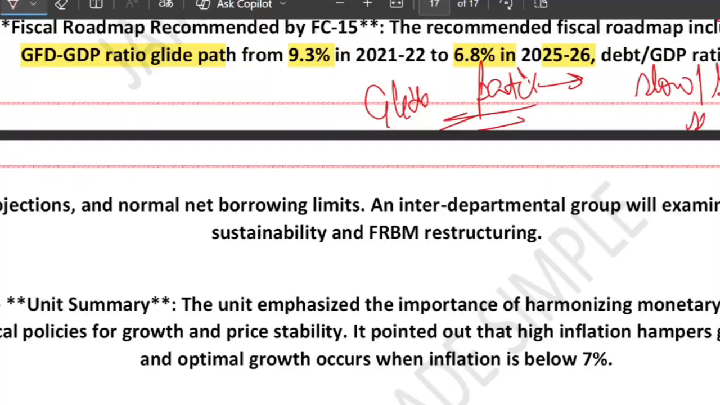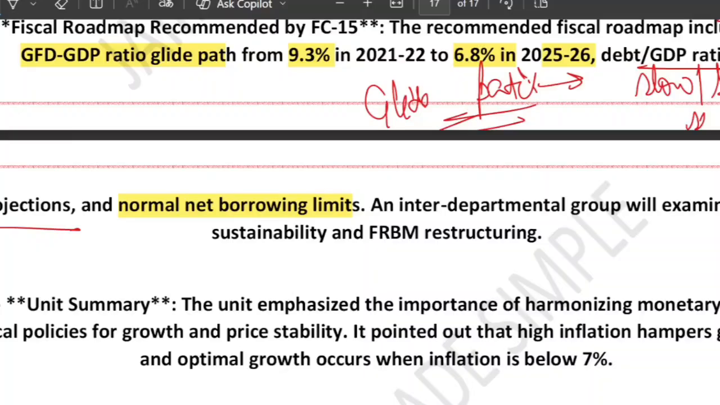This was the target. Then comes the debt GDP ratio, which means the Finance Commission also projected how India's debt should come down gradually over the coming years to ensure long-term sustainability. The third thing is the normal net borrowing limit. It also recommended a normal net borrowing limit for states once the economy is stabilized.